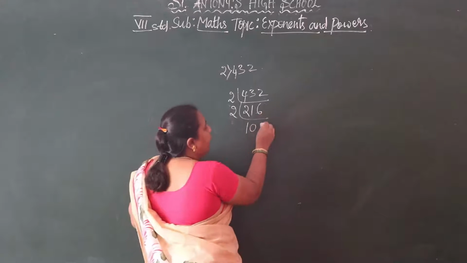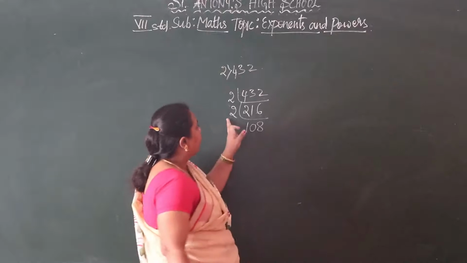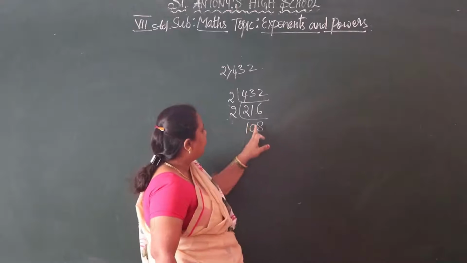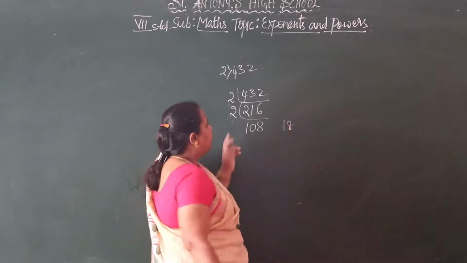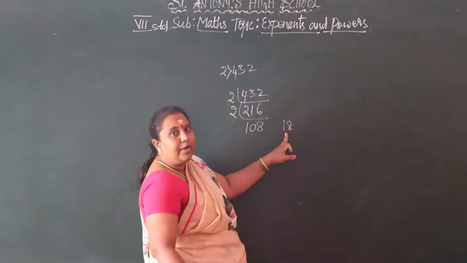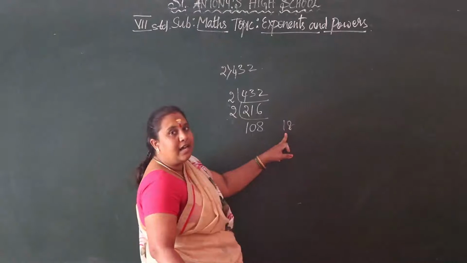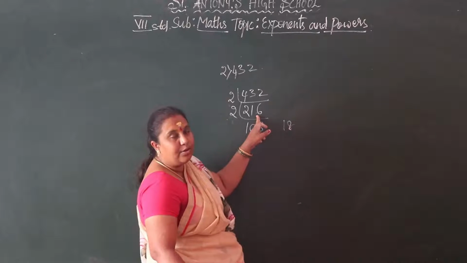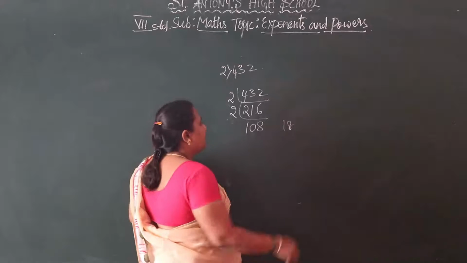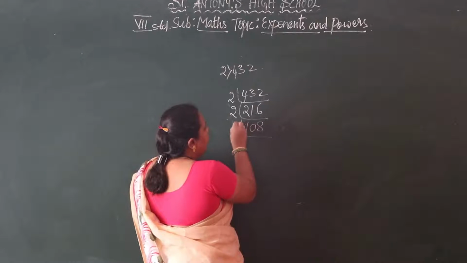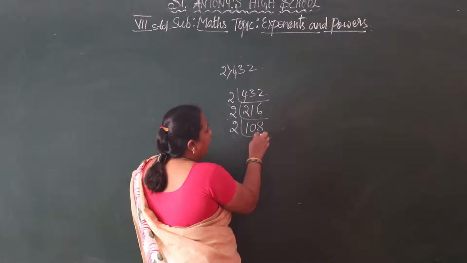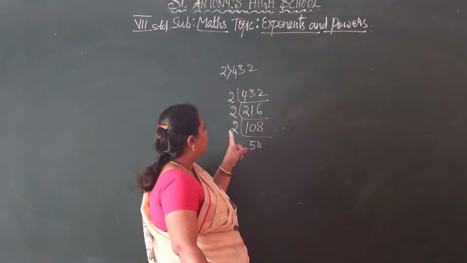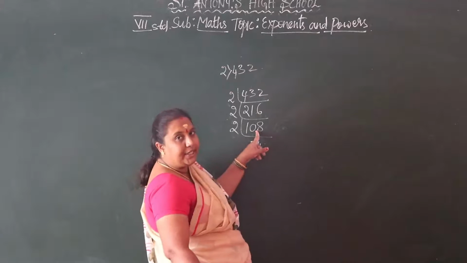So 2 8s are 16. Now see, 2 into 108, we get 216. If you forget to write 0 here and write only 18, then 2 18s are 36. We are not getting 216. So this is totally wrong. So you have to write again 2. 2 5s are 10, and then 2 4s are 8. You should cross check your answers. 54 into 2 we get 108.